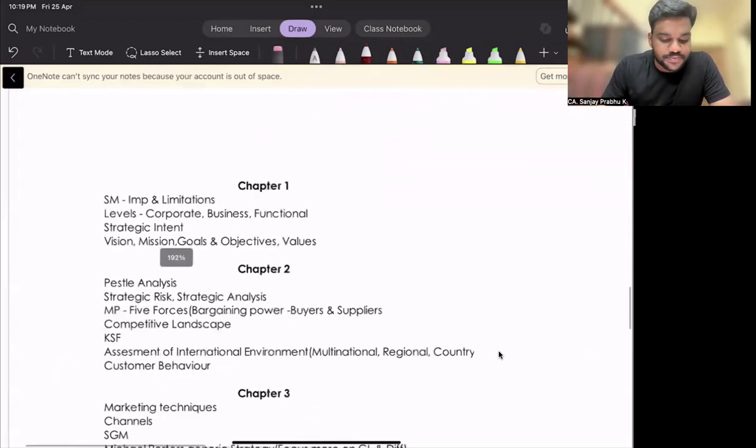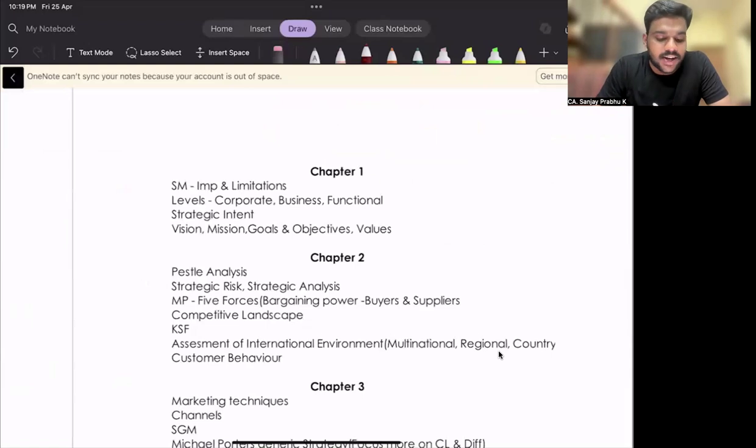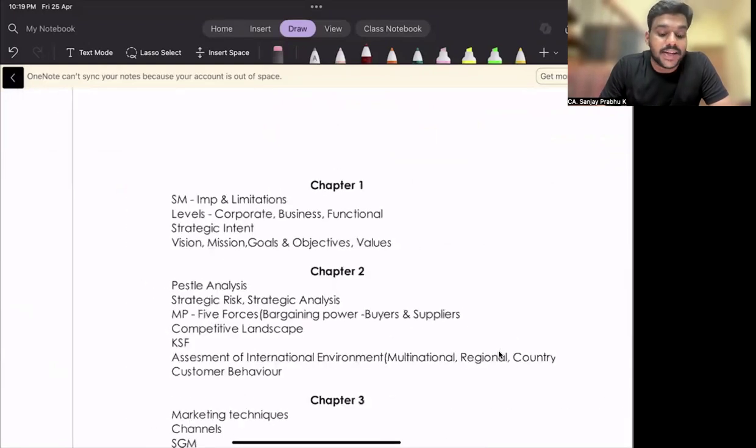The list starts from chapter number 1, where what I felt is strategic management, importance and limitations. For the last attempt, that is Jan 25, they have already tested the proactive and reactive strategy topic. So for this upcoming exam, you have to give a little more importance to these topics. Strategic management, importance and limitations: either they can ask a direct question or they may sometimes ask a case study question.